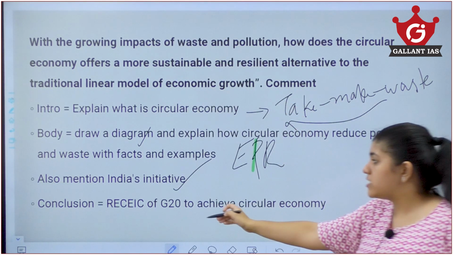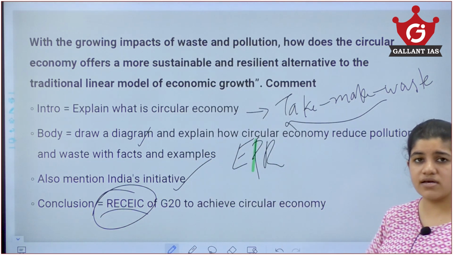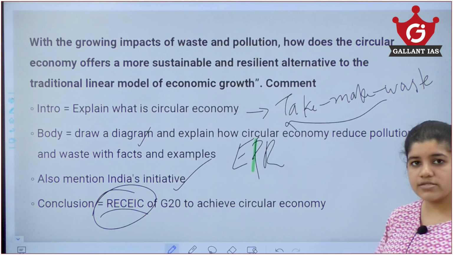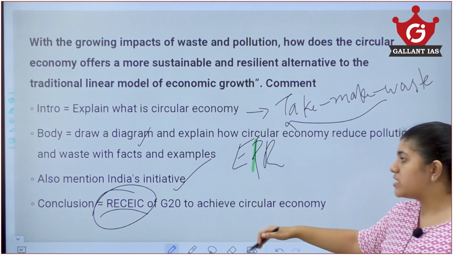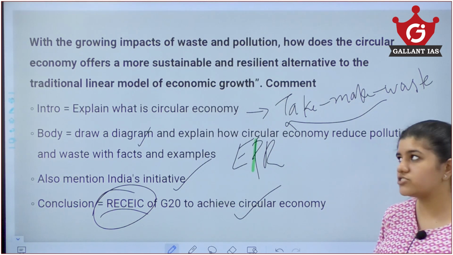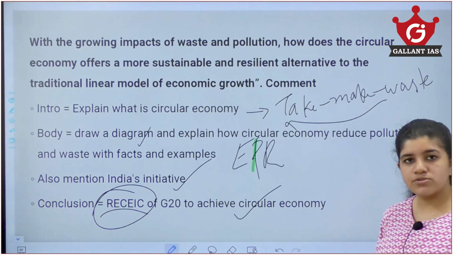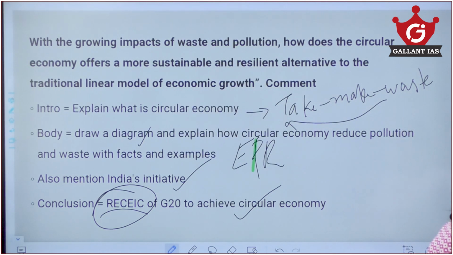In conclusion, you can mention the G20 groupings, which I have told you about, with MNCs coming in and creating a circular economic model. You can mention that as an incentive for a circular economic model of growth at the international level. So this is what I was doing for you today. The other 2 topics which I have told you about, I will take in a bit in Malayalam.